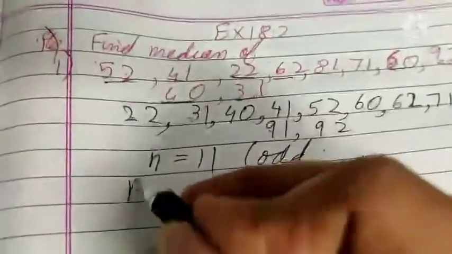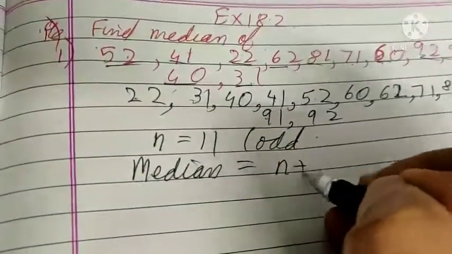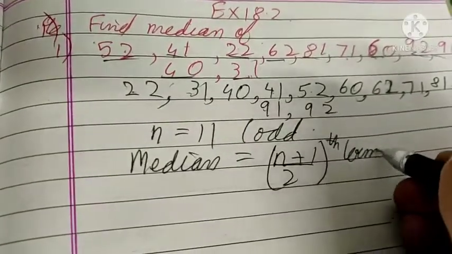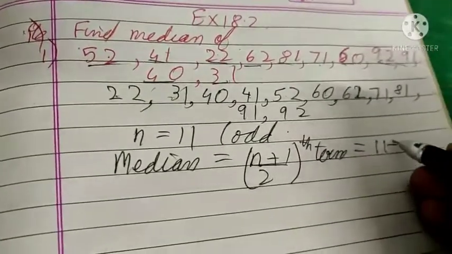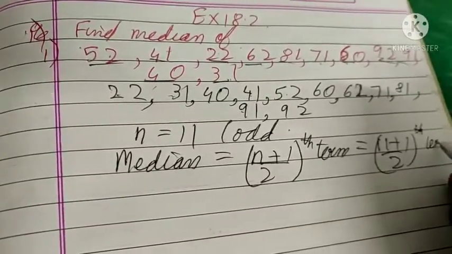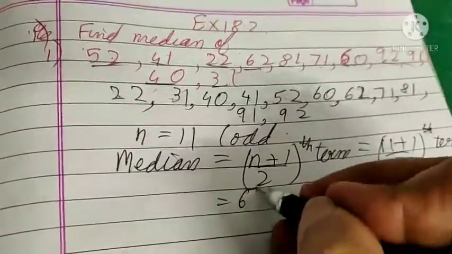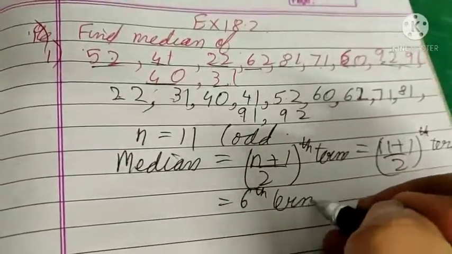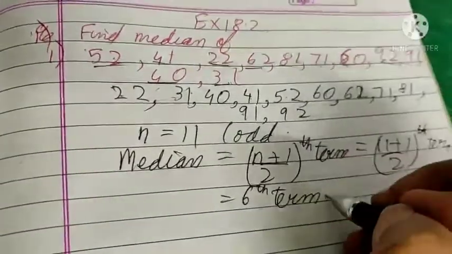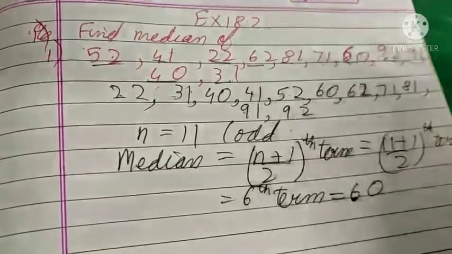That is 11 plus 1 by 2th term. 11 plus 1 is 12, 12 by 2 is the 6th term. What is the 6th term? 1, 2, 3, 4, 5, 6. It is 60. 60 is our middle value, middle term here.